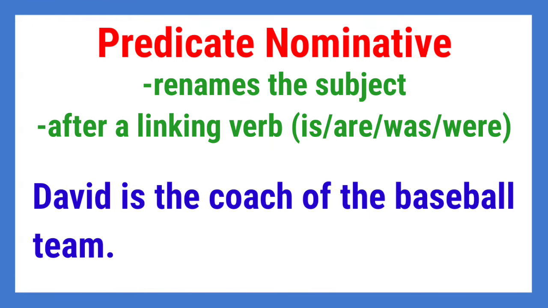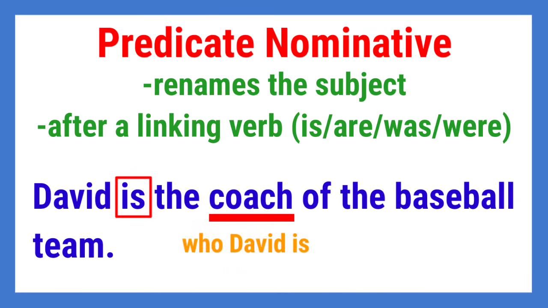In this sentence, the noun that functions as the predicate nominative is coach. Why? As you can see, it follows after the linking verb is, and it renames the subject, which is David, or it tells who David is.